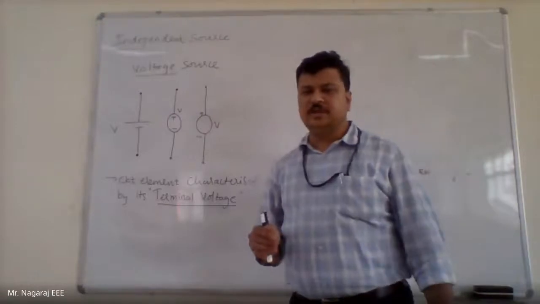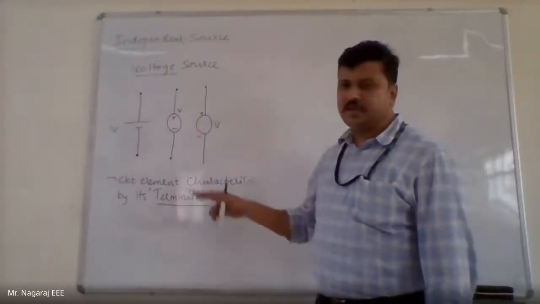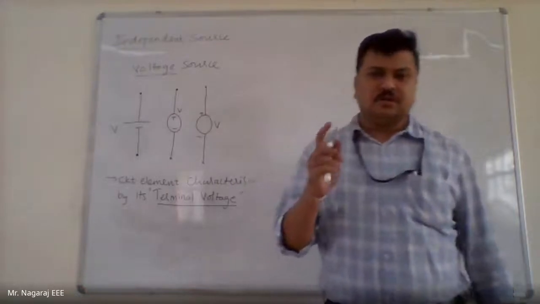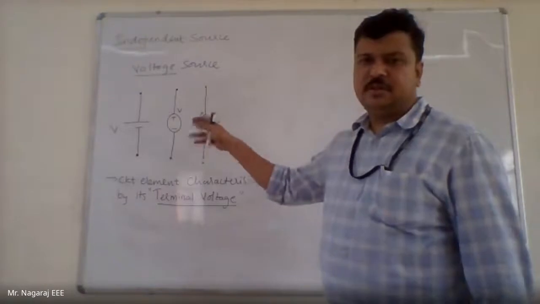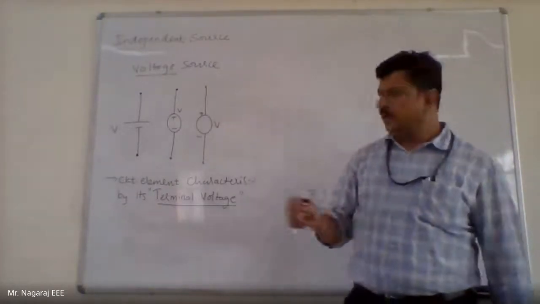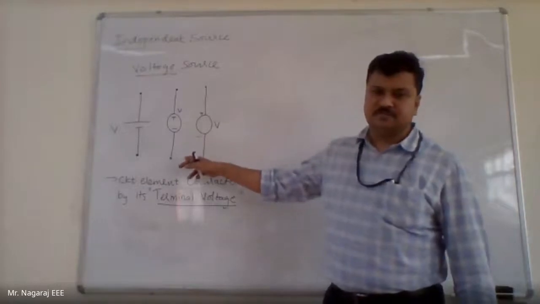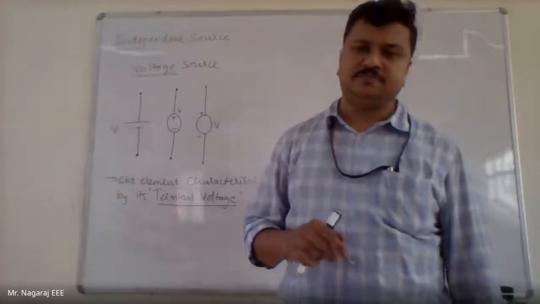Already we have seen what is the meaning of independence in the sources. If the terminal voltage is constant, irrespective of the current flowing, that is independent voltage source. And voltage source is one which is characterized by the terminal voltage across it, irrespective of the magnitude of current flowing through it.